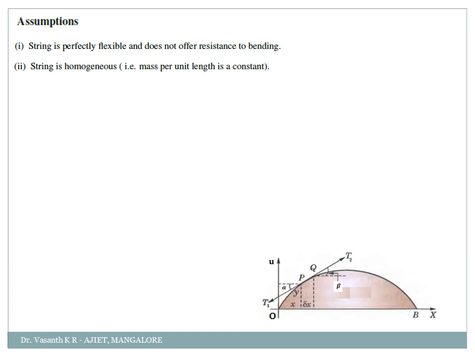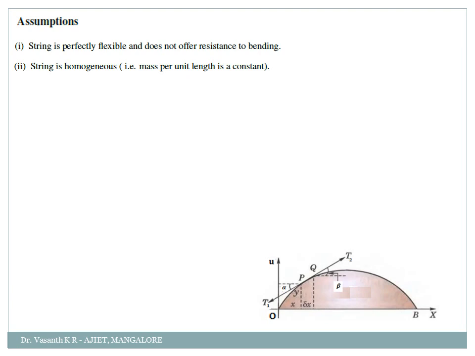Okay, second assumption, the string should be homogeneous, which means the mass per unit length should be constant. The string should not be bulged at one point and very thin at another point. It should be uniform, that is, homogeneous, meaning the mass at any length should be constant.